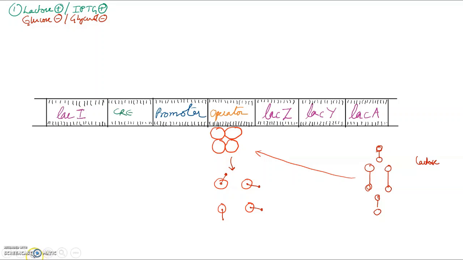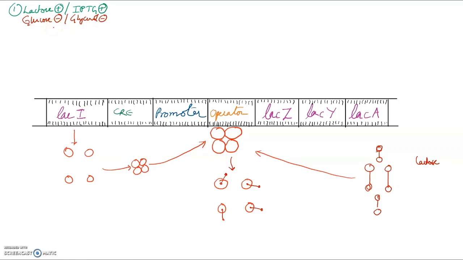These repressor molecules come from the expression of lac I, and the complex had attached to the operator. Whenever lactose has come inside, it removes this repressor and the operator site is now free.